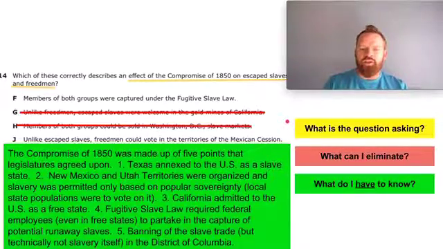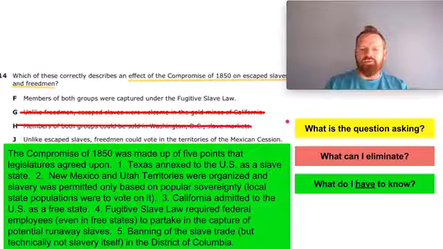Number two, New Mexico and Utah territories were organized and slavery was permitted only based on popular sovereignty. So you'll hear this term popular sovereignty when we're talking about slavery in the states. Popular sovereignty just refers to the fact that the local population are the ones that could decide whether or not that state was a slave or a non-slave state. So New Mexico and Utah would be part of the Union, but only allowed to be slave states based on popular sovereignty. The local populations vote for or against it.